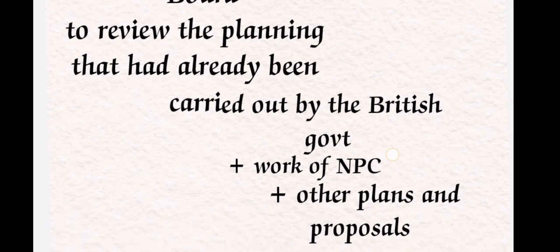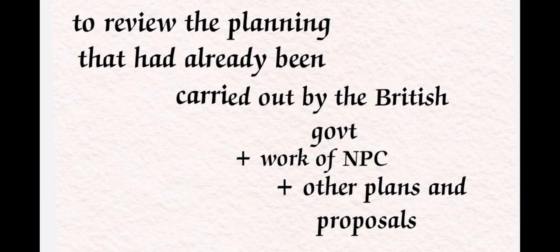Okay, so here the work of the National Planning Commission and other plans and proposals for the planning were reviewed, and recommendations were to be made regarding the future machinery of the planning. The planning was already carried out by the British government, and the board was to make all the recommendations and create the future machinery for the planning. So this is very important, that is the Advisory Planning Board, just to give advice.